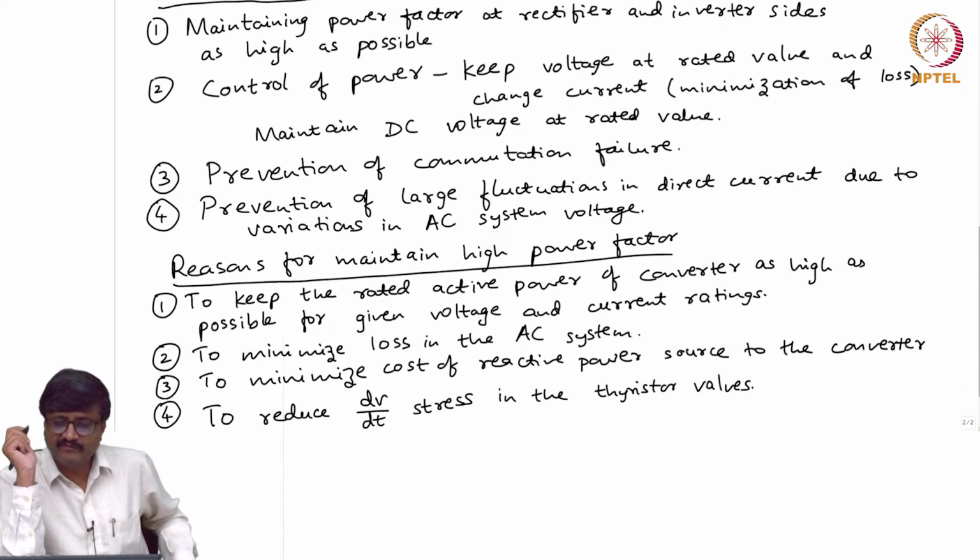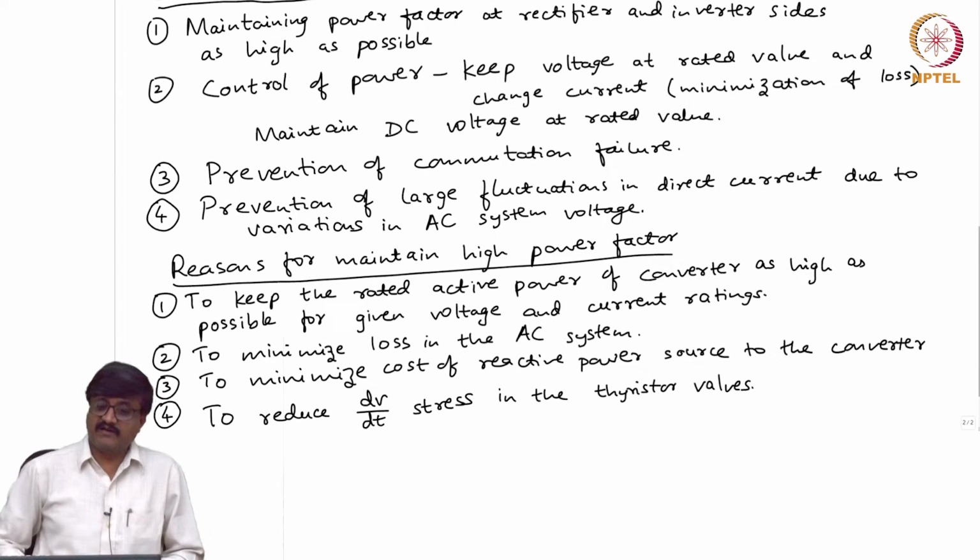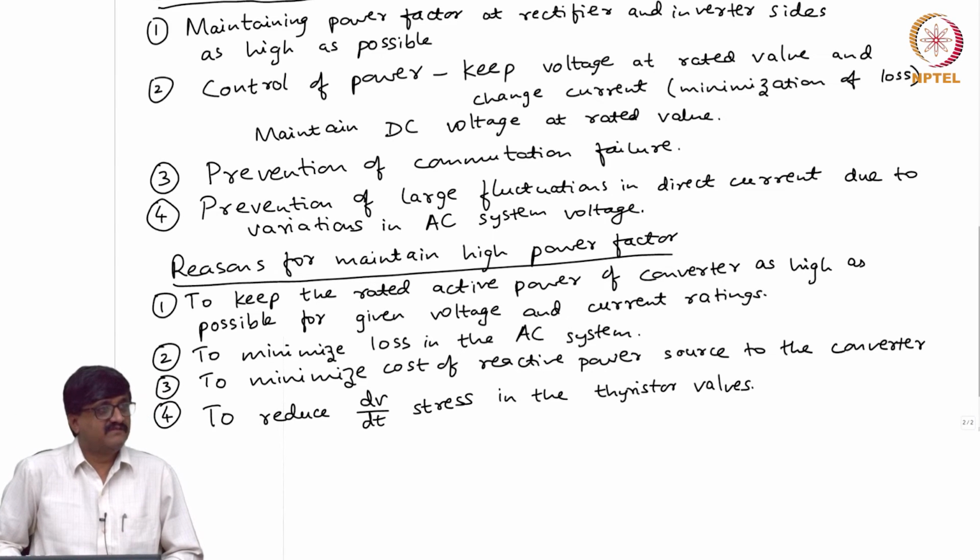okay, let me come to a much easier case. Last one, prevention of large fluctuations. What do we do? So, which control variable can be used for prevention of large fluctuation? See, the third one is very obvious.